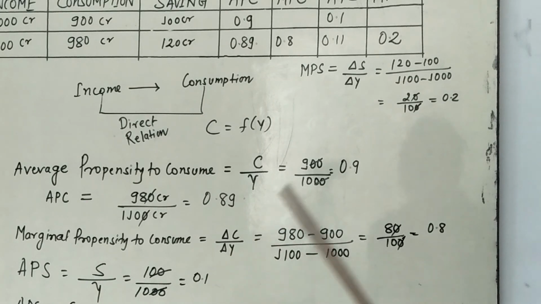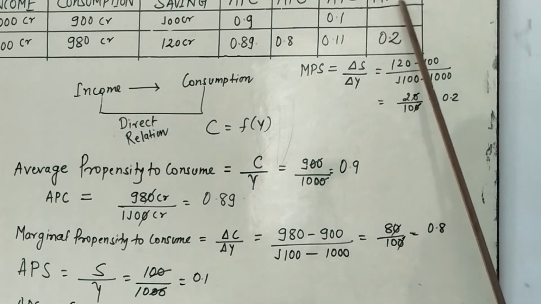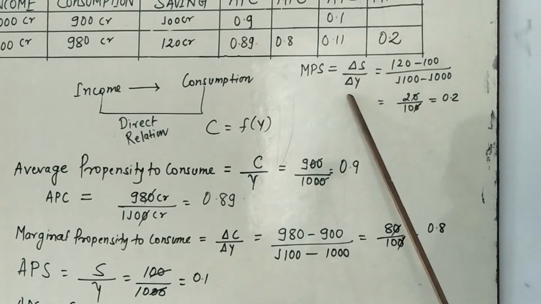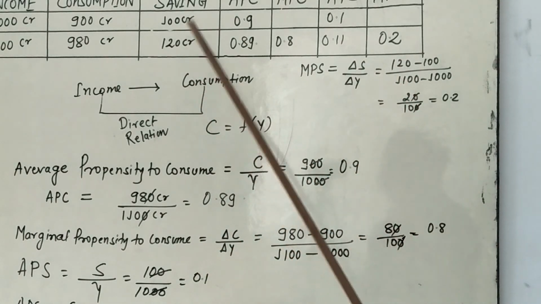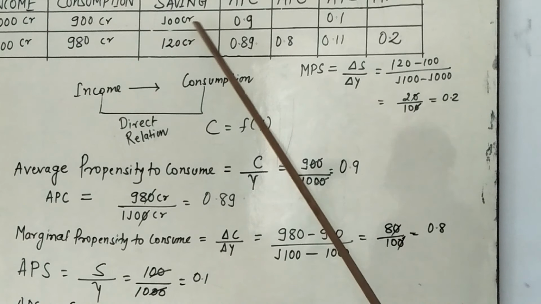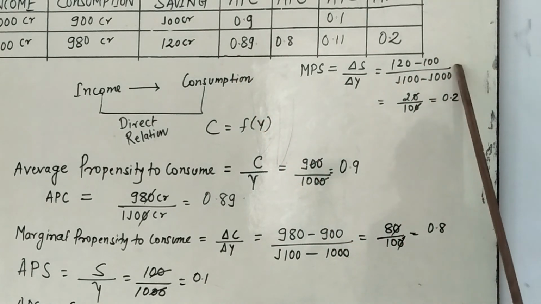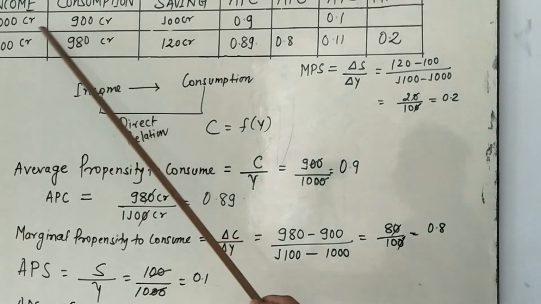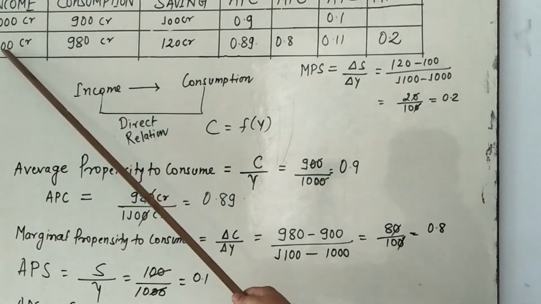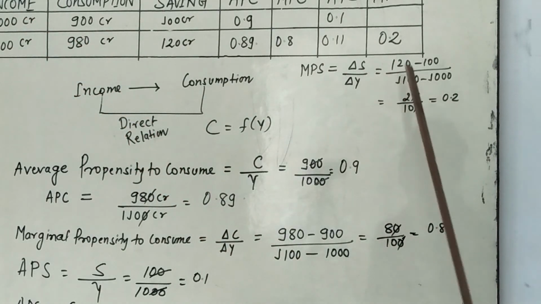So last is MPS. MPS means delta S upon delta Y. Delta S is 120 crore minus 100 crore, upon delta Y, the change in income: 1100 minus 1000. So 20 by 100 is equal to 0.2.